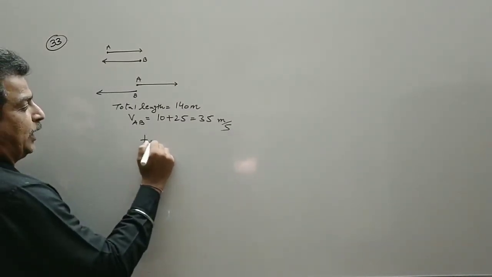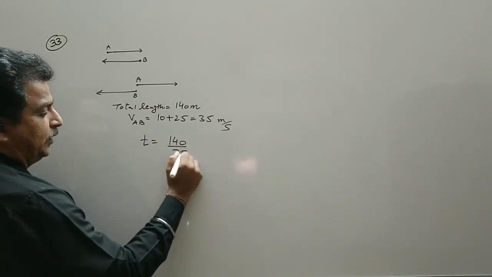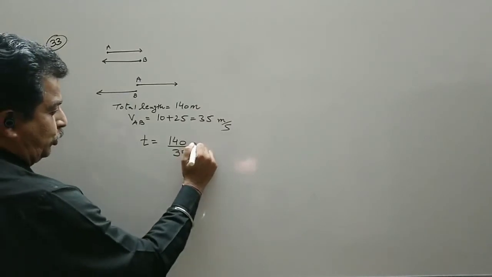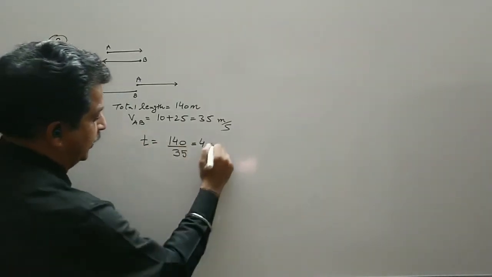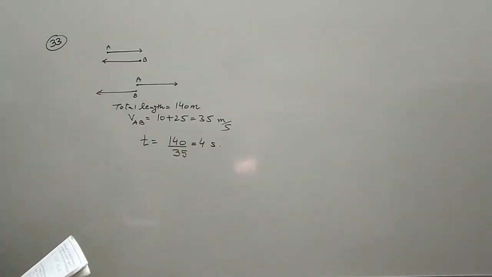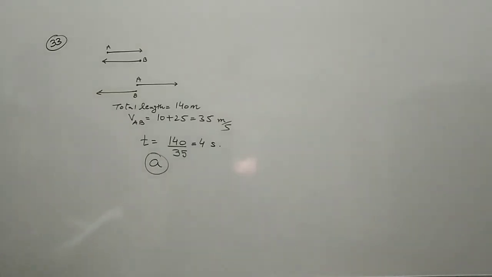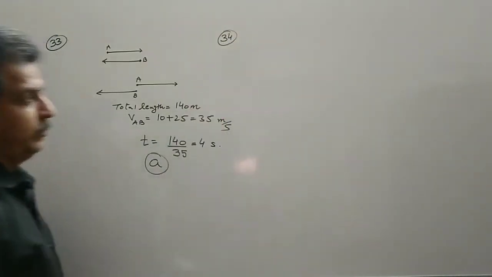We have to find out the time. So time is equal to total length divided by this, that is 140 divided by 35, which is 4 seconds. So both the trains will cross each other in 4 seconds. So we have option number A.